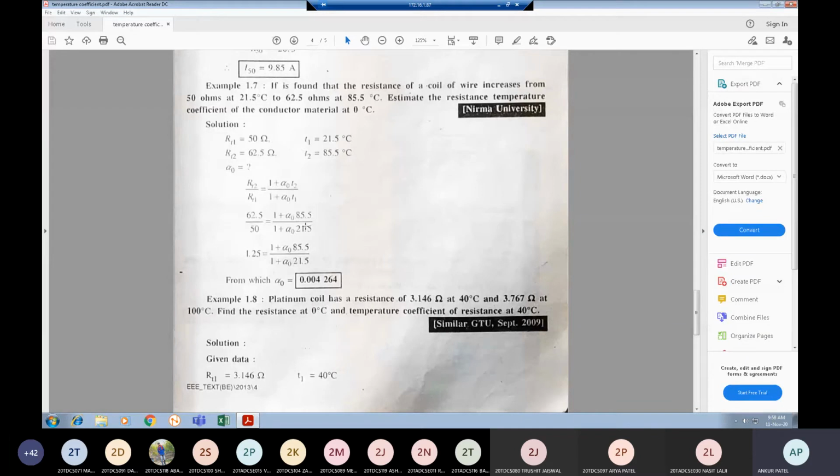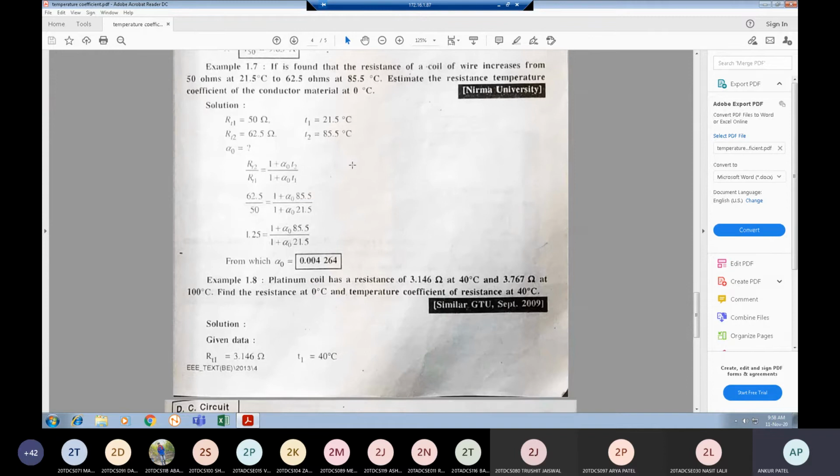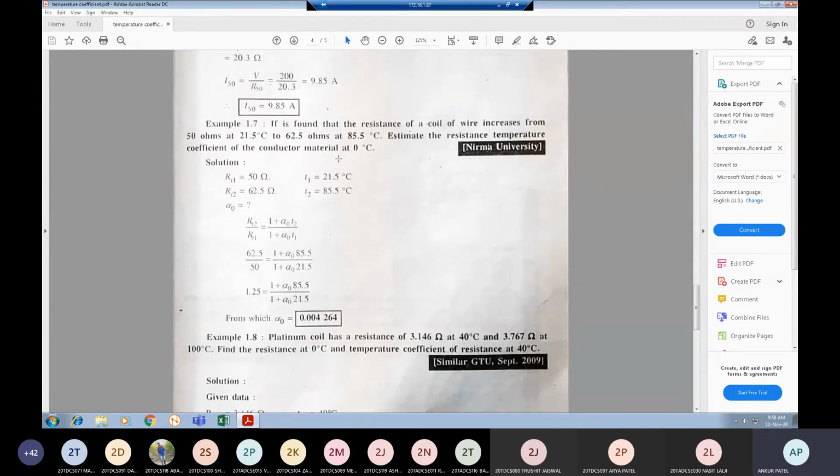Sometimes you need to find RT2, sometimes you need to find RT1, sometimes you need to find R0 also. By knowing the relations and the terms, you can use those relationships with whatever data is given, and you will get the answer.